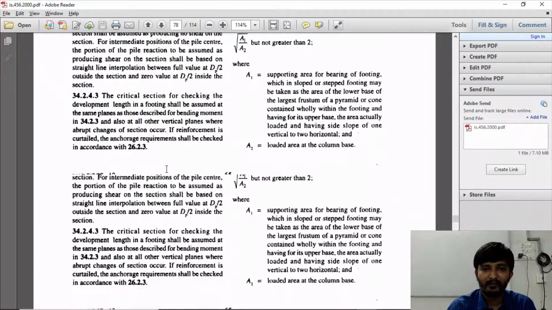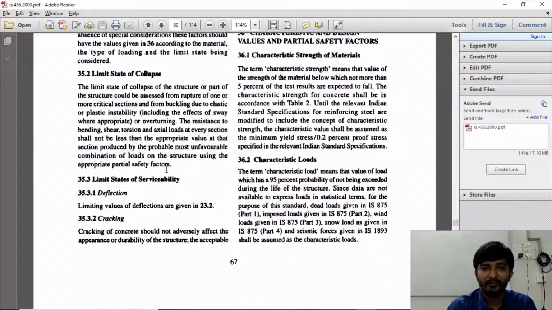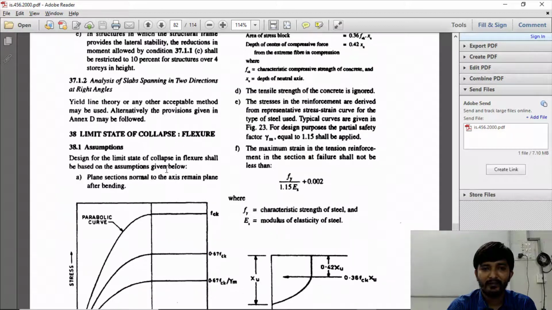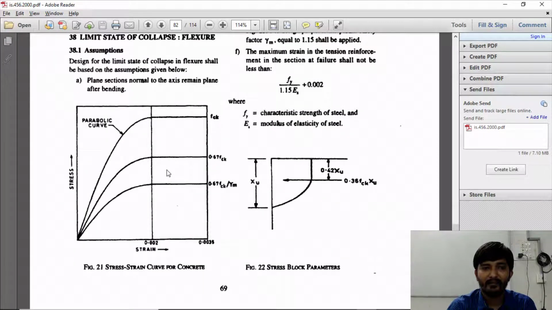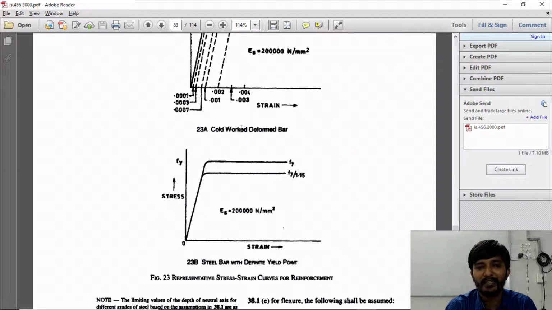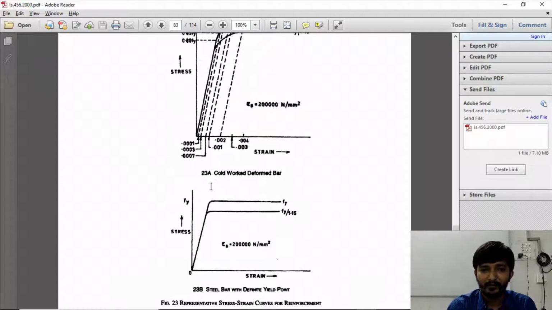Yes, we're just close to the figure. This is figure number 21 and here it is, 23A and 23B. Let me zoom out so that you can see it in one go.